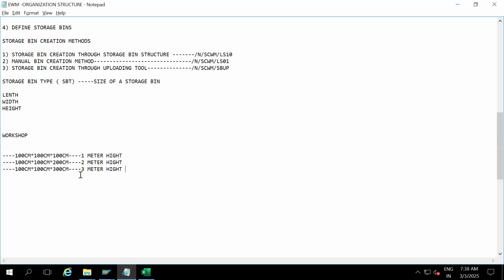These three I'm going to define in our system with M1, M2, M3. M1 means a 1-meter height bin, M2 means a 2-meter height bin, M3 means a 3-meter height bin.